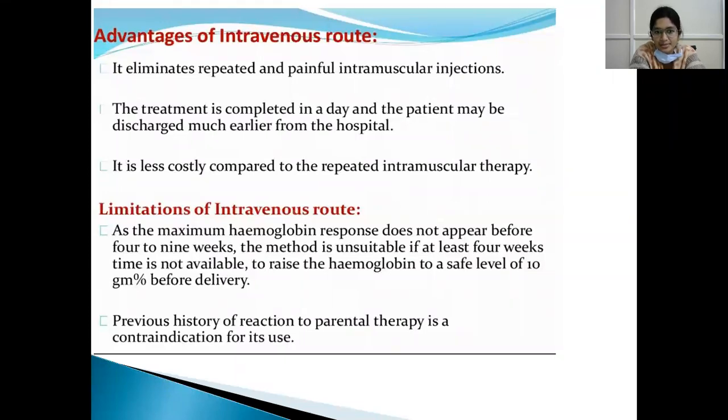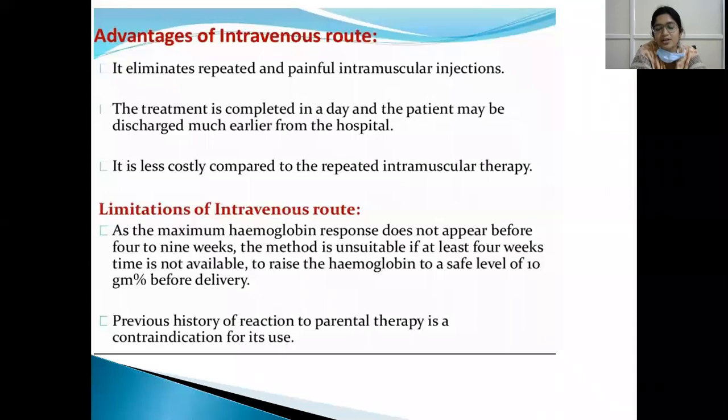So what are the limitations? We are transfusing only iron. We are not transfusing any hemoglobin, so it takes time for the hemoglobin to develop. The maximum hemoglobin response does not appear before 4 to 9 weeks. So it takes 4 to 9 weeks for the hemoglobin to increase after giving iron intramuscularly or intravenously. So the method is unsuitable if at least 4 weeks time